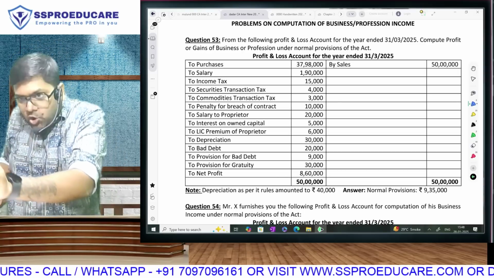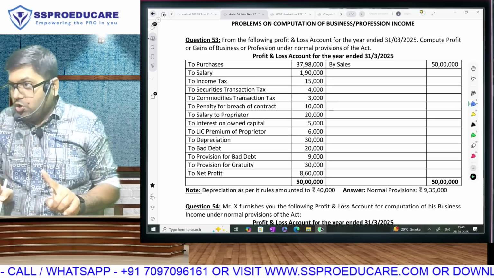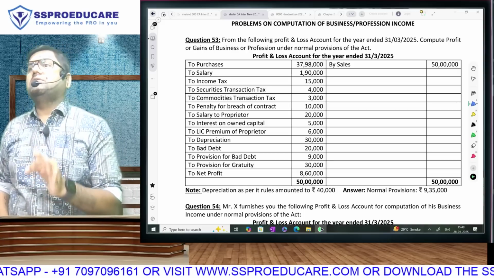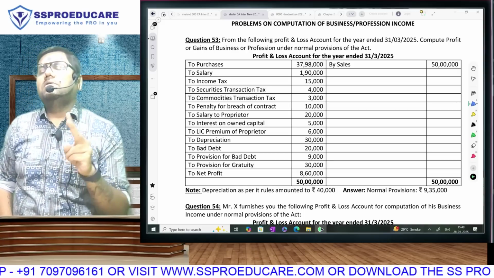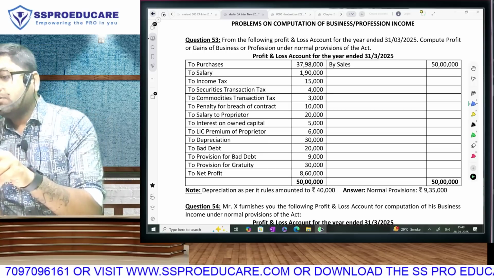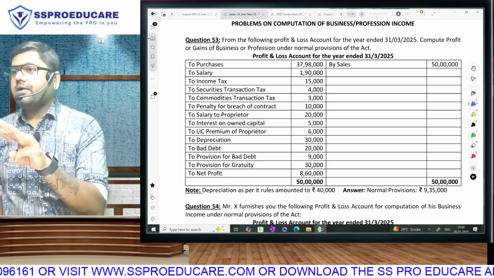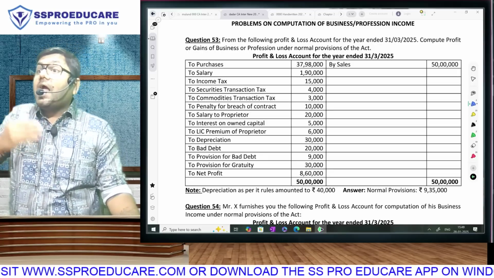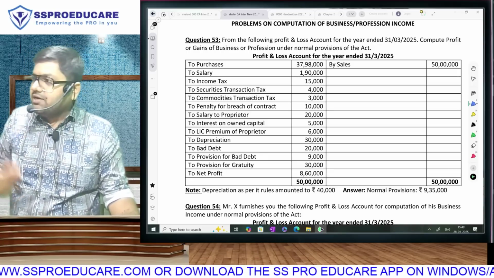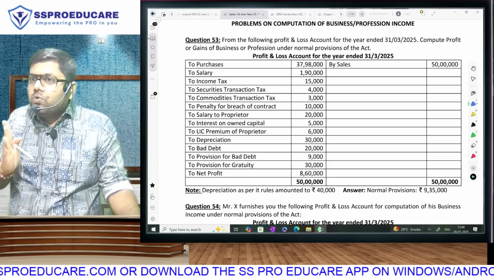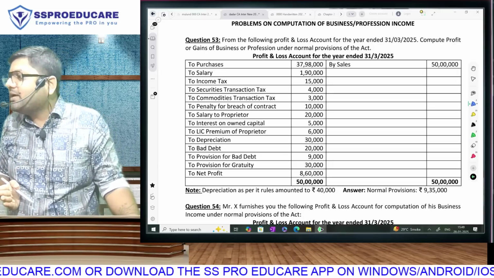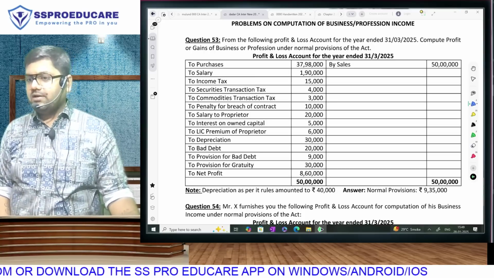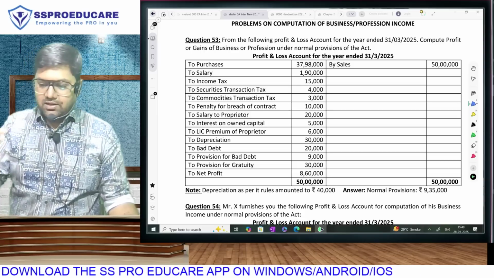This 53 is not to check whether you know the sections of the chapter. This question is to check whether income, taxable or not taxable, and credited or not credited, expense, debited, not debited, allowed, add, less, no effect. Something that I have been continuously pushing. Are you developing that habit? Development of that habit is more important than doing anything else. Is that understood? So ladies and gentlemen, let us see what we have.